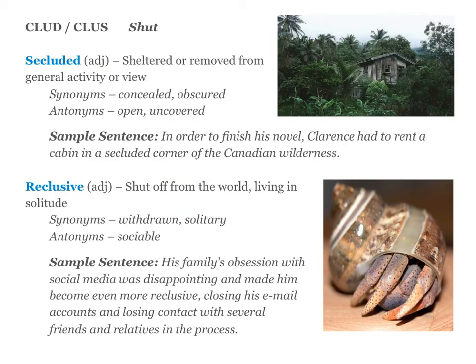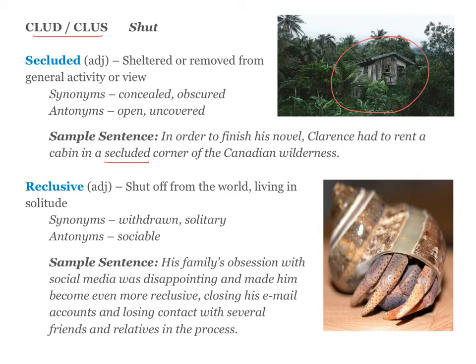Your next root is clud or clus, which means shut. Your first word is secluded, which means sheltered or removed from general activity or view. So this cabin over here is secluded because it's far away from everything else. Your sample sentence says, in order to finish his novel, Clarence had to rent a cabin in a secluded corner of the Canadian wilderness.